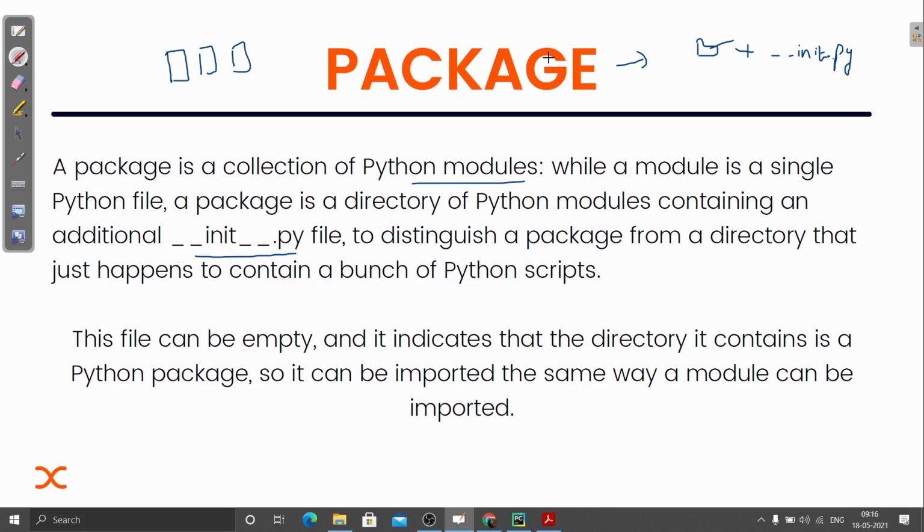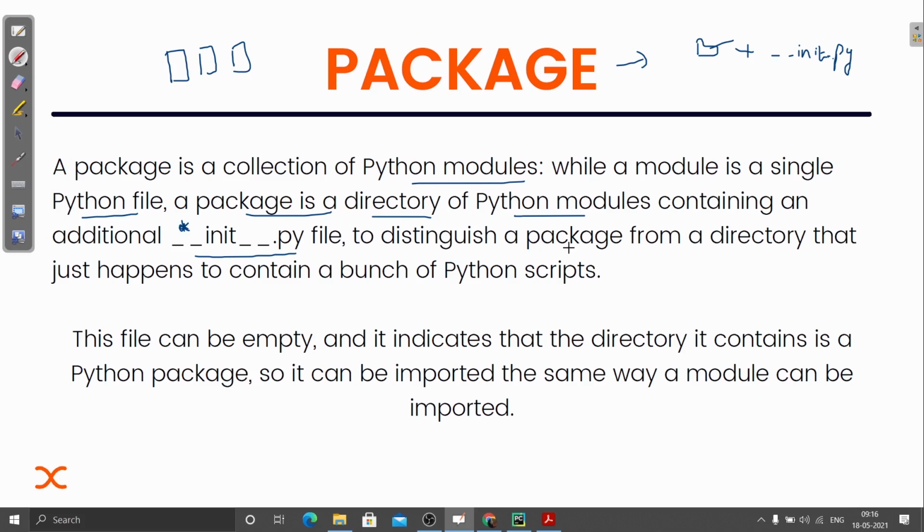So actually, a package is a collection of Python modules. While a module is a single Python file, a package is a directory of Python modules. It is a directory, or you can say a collection of Python modules, with one special Python file. And what is that Python file? It is __init__.py. This point is very important. The __init__.py file makes this package different from any other directory.